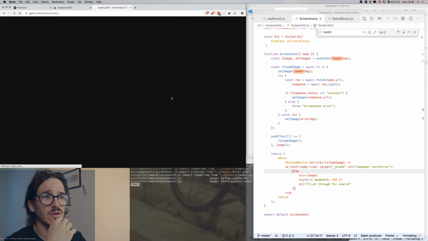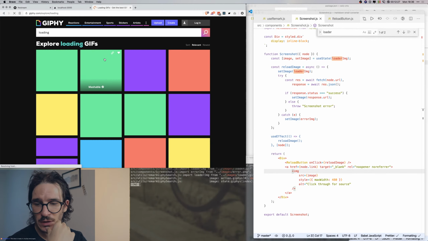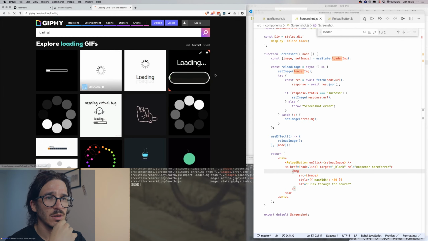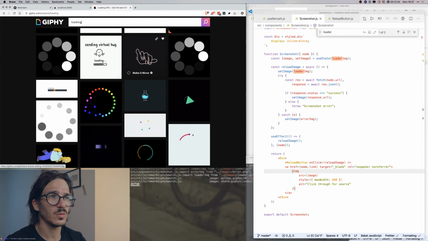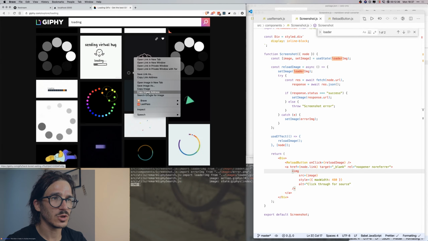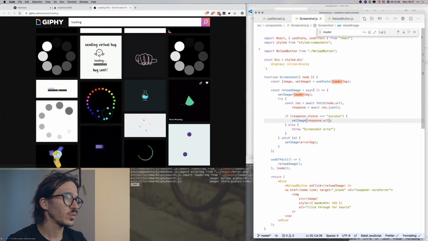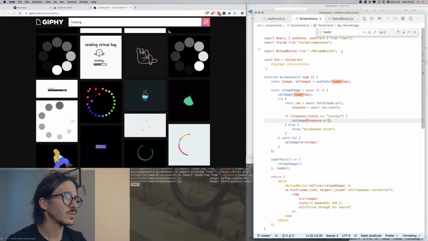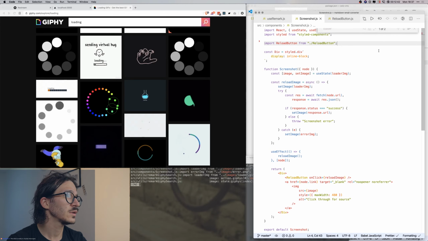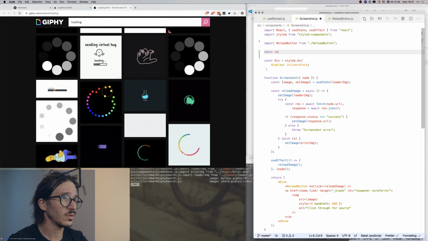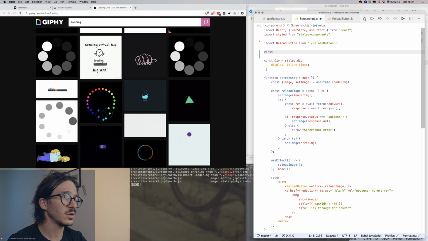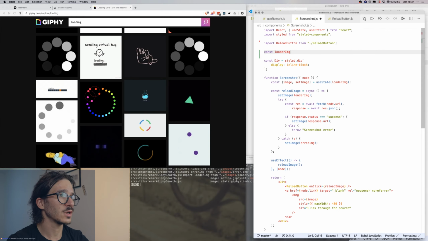And so let's find a nice loader. Come on. Okay, computer is struggling. Let's do, okay, this looks like a good one to me. Copy image address, and we put this here. Come on. Wow, my mouse is lagging. Computer is definitely struggling.